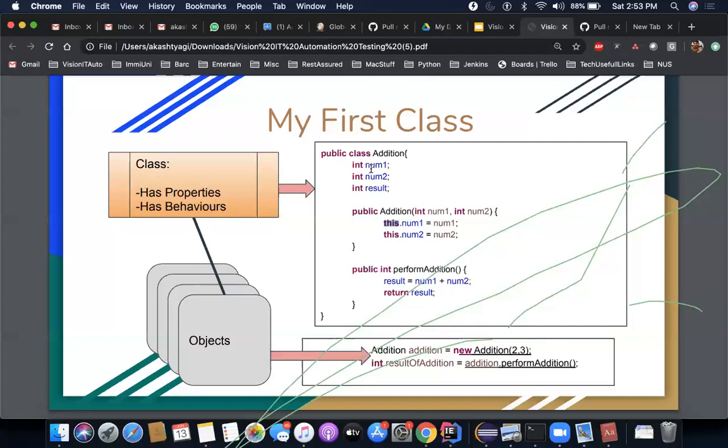Something similar to the example which we saw earlier: name, height, weight. So when we create an object, you need to define these states and properties. All right. Last is your method, which is again public int perform addition. And this is actually returning something. So when you want to return something, once this perform addition is called, you're going to return result. All right.